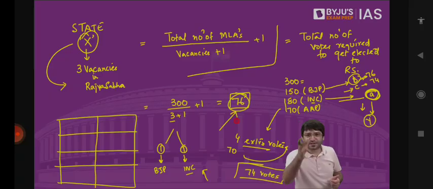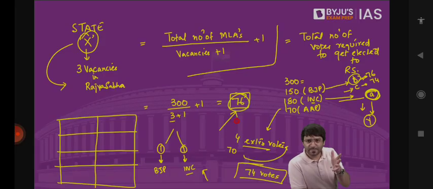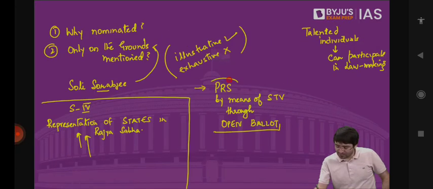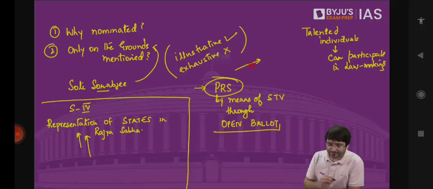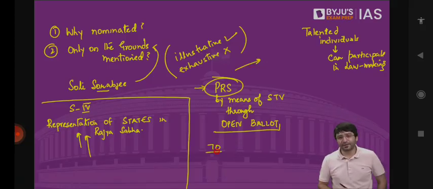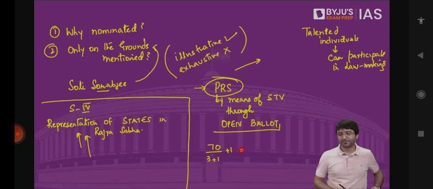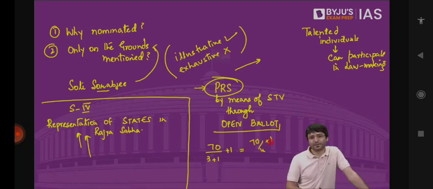That means even without voting, you will still get to know from which political party how many candidates will get elected, because we follow the proportional representation system. For example, in Delhi, we have 3 vacancies. Total MLAs are 70. 3 vacancies plus 1 plus 1, which means 70 divided by 4, plus 1. 70 divided by 4, what is the value? 18, close to 18. So whoever gets 19 votes will be elected from Delhi.